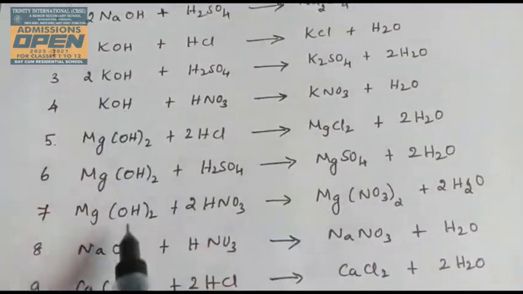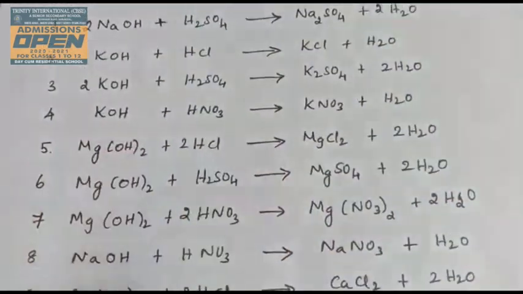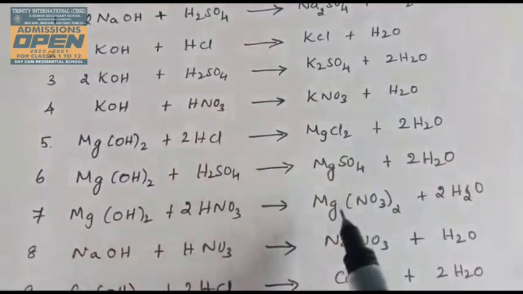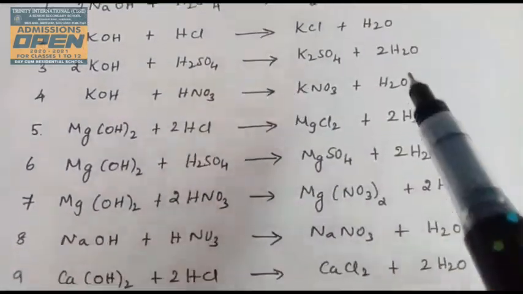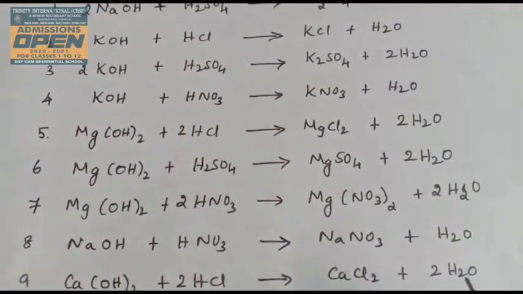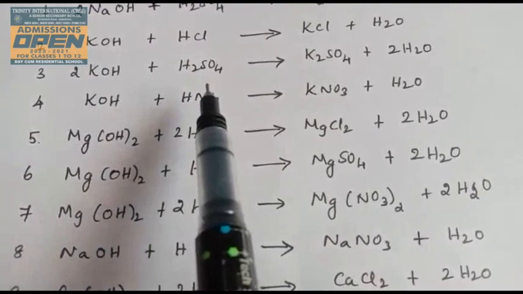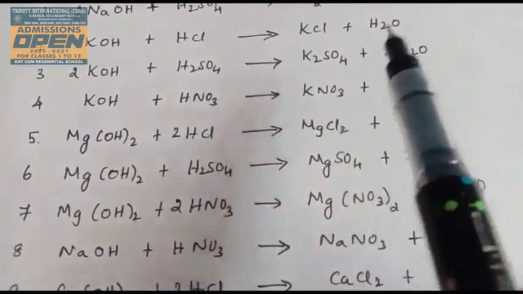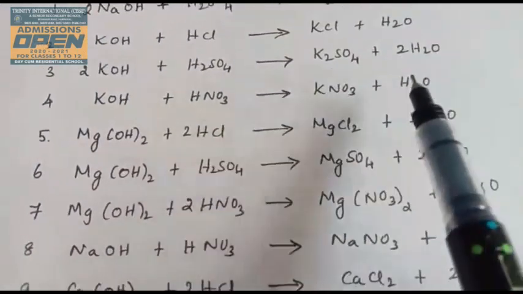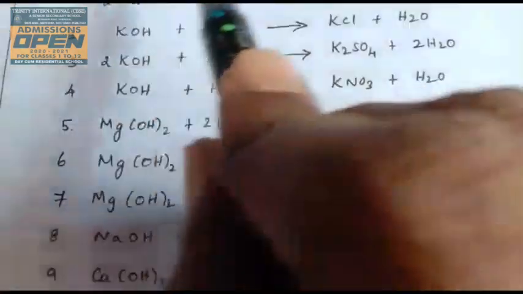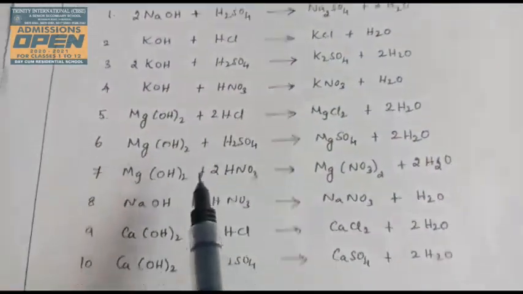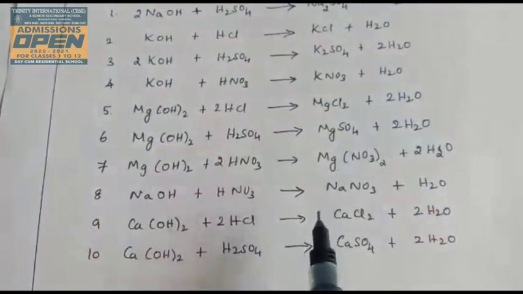So all the bases react with the acid to form salt, and water molecule is released as a by-product. So generally one base and one acid react to form salt and water. So these are all the 10 examples of neutralization reaction.